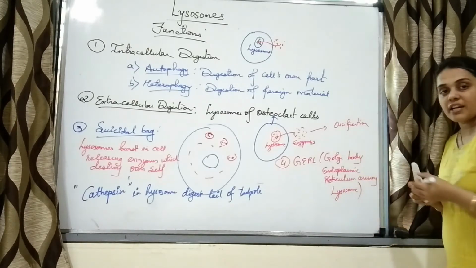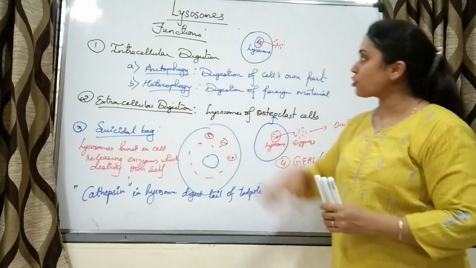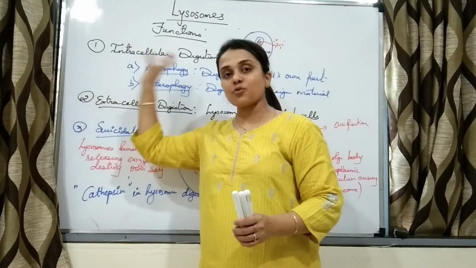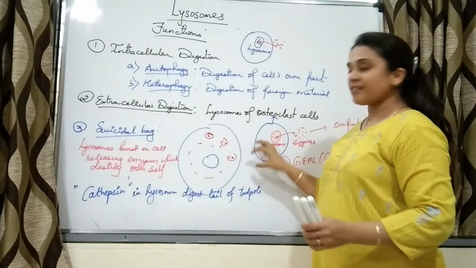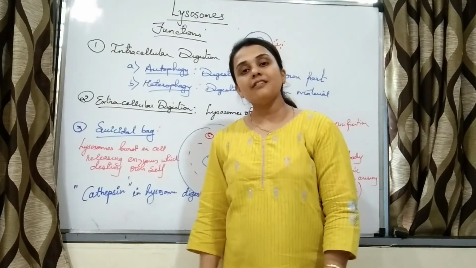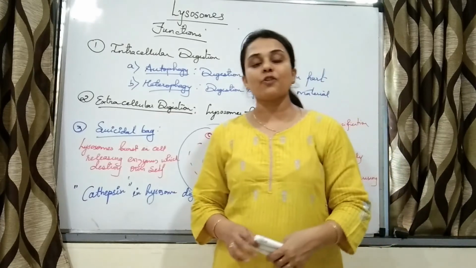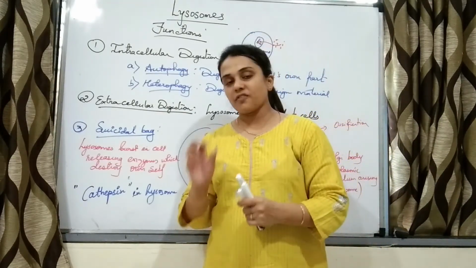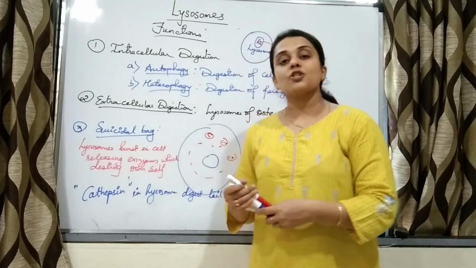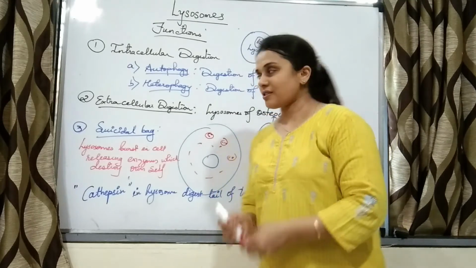Lysosomes originate from Golgi body and endoplasmic reticulum. So the main function of lysosome is digestion, whether it is within the cell or outside the cell. It also functions as a suicidal bag. In our next lecture, we are going to study vacuole. It is a very small topic, and then we are going to study other organelles such as chloroplast, mitochondria and ribosomes.